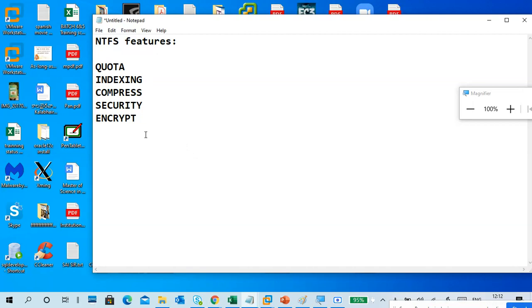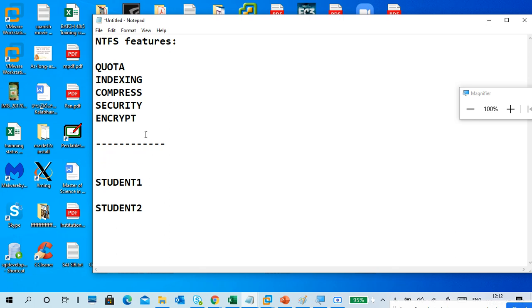Disk quota. So what is this disk quota? I have two users. One is an admin user, another is a normal student, a standard user. My admin is student 1, and the second user is student 2. Just for example.